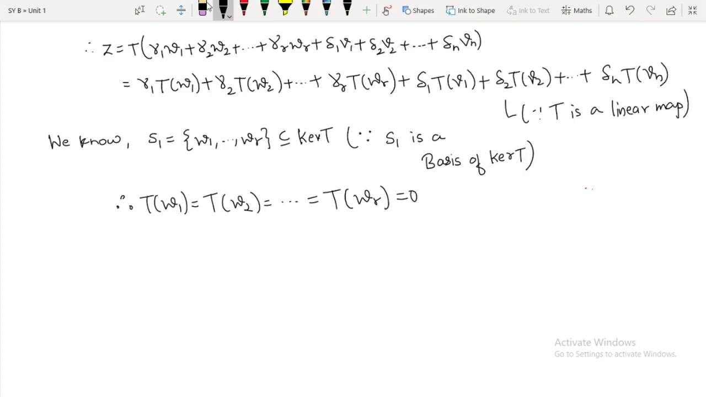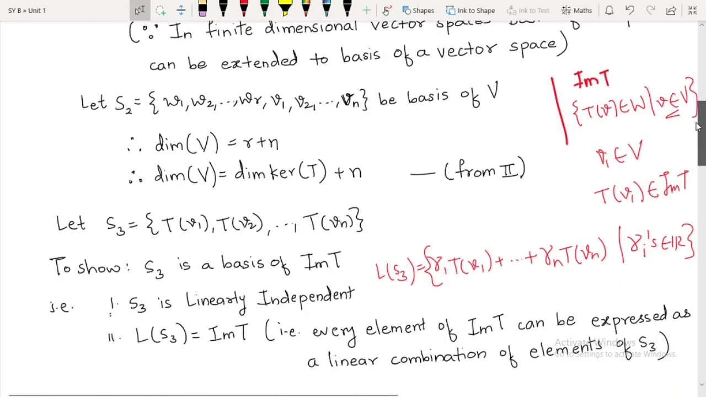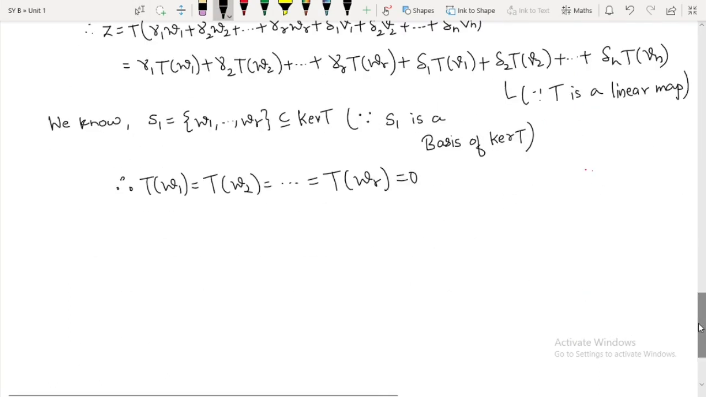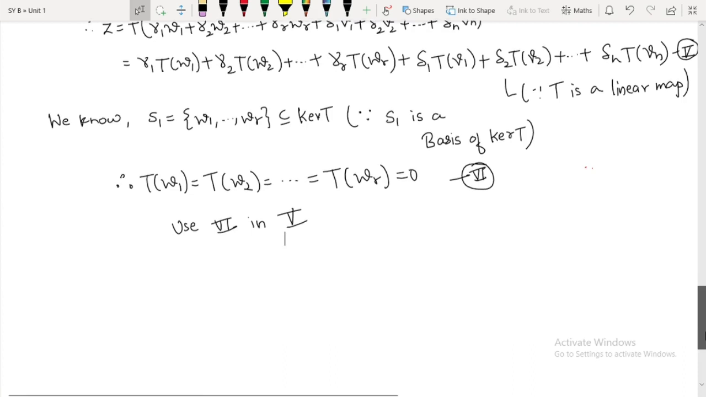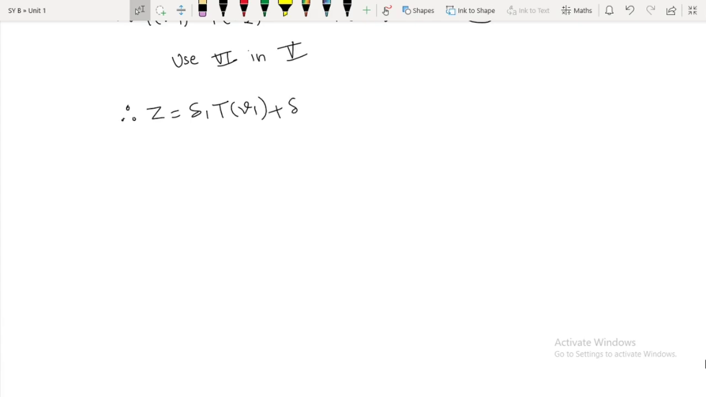So by using this in the above equation, if you want I will call it as some. Now using stars is not a good idea actually. Let us go back. So if we use 6 in 5, what we will get? Therefore Z will be equal to delta 1 T of V1 plus delta 2 T of V2 plus so on delta n T of Vn.